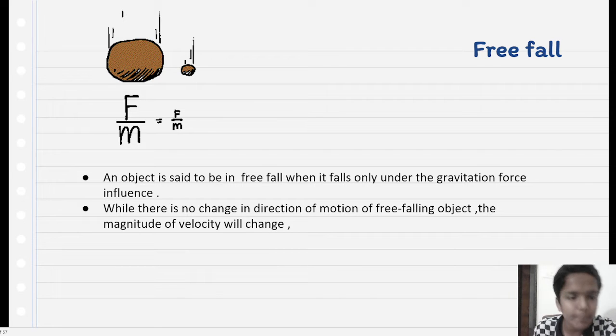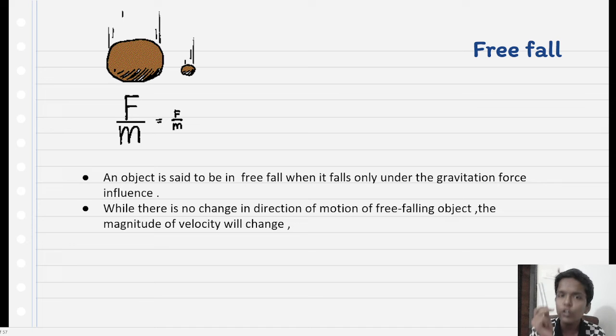Second point, read with me. While there is no change in the direction of motion of a free falling object, the magnitude of velocity will change. If I drop it from here, there is no change in direction.